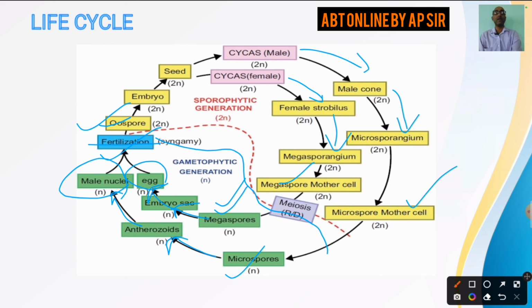That is the ovule turns into seed, and the seed germinates to form a cycas male plant and cycas female plant. So we can say that there are two generations, sporophytic and gametophytic generation. Sporophytic generation is dominant and the plant body is a sporophyte, whereas the gametophytic generation is dependent on sporophyte and it is haploid in nature. So this is your gymnosperm's life cycle. I hope this video would be helpful for you in understanding the general characters of gymnosperms. Thank you.